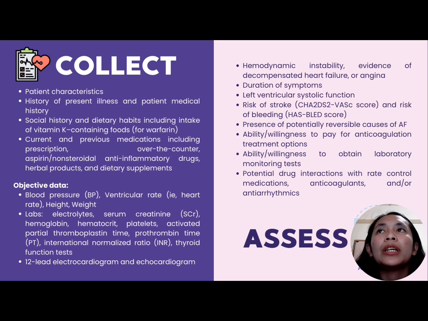The first step in the patient care process for arrhythmia is the collect. So dito, i-gather natin lahat ng data or information na makakatulong sa atin and kailangan nating i-consider for the medical or treatment regimen of our patient. Una dito is yung patient characteristics followed by the history of present illness like the signs and symptoms and duration of the patient's symptoms and also patient medical history.